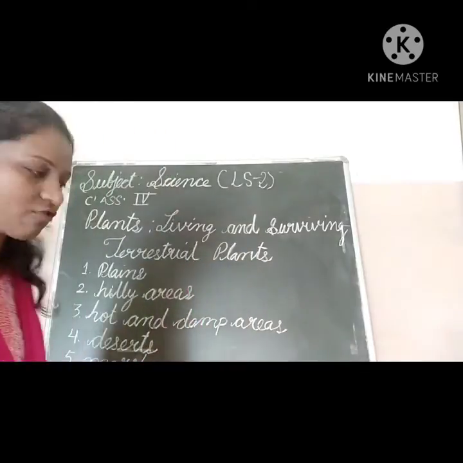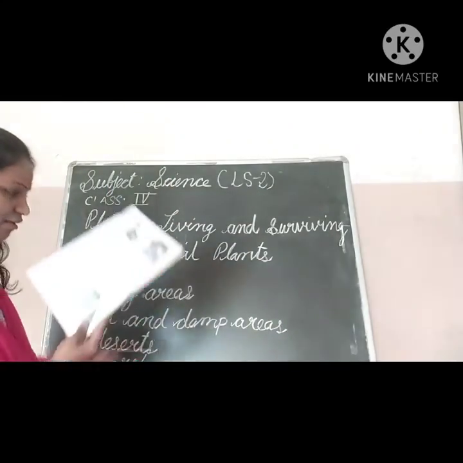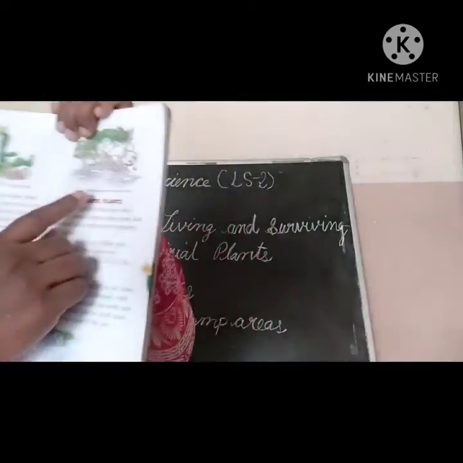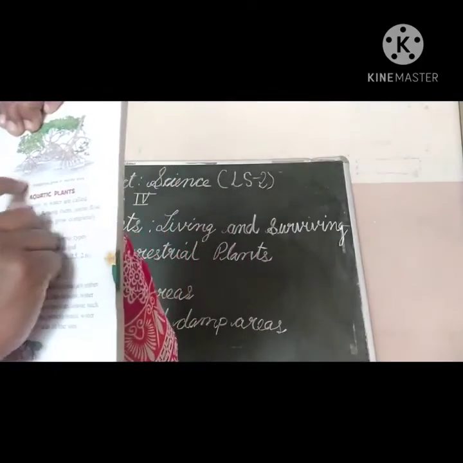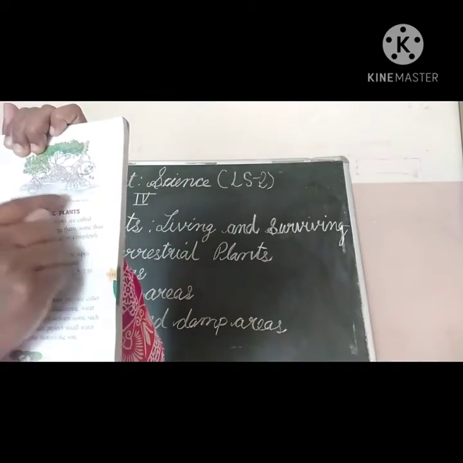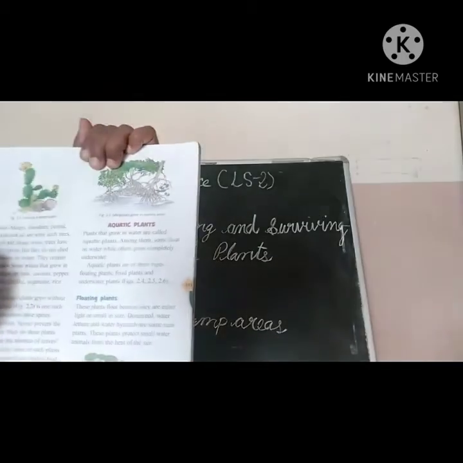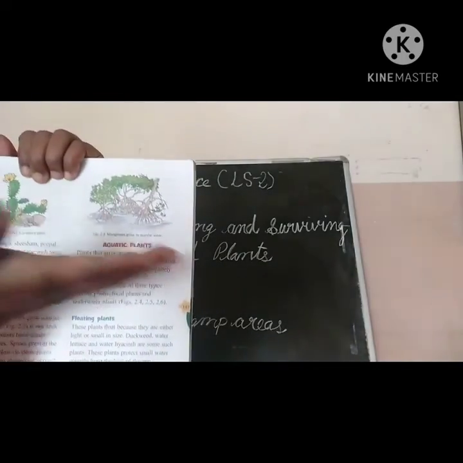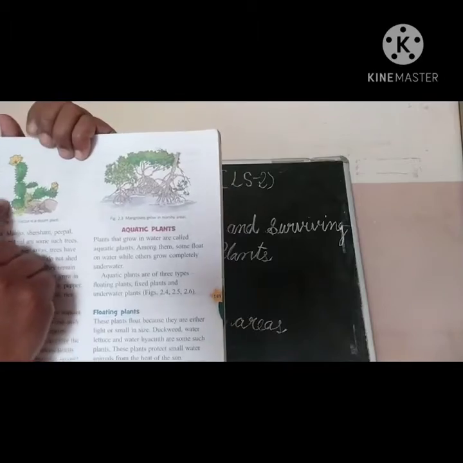For the breathing purpose, they just grow out. I will show you the picture from your textbook. Okay, children, here these are the mangroves. You can see here in these mangroves how they are seen near the marshy places. They are coming out from the water. Okay, next one is cactus.